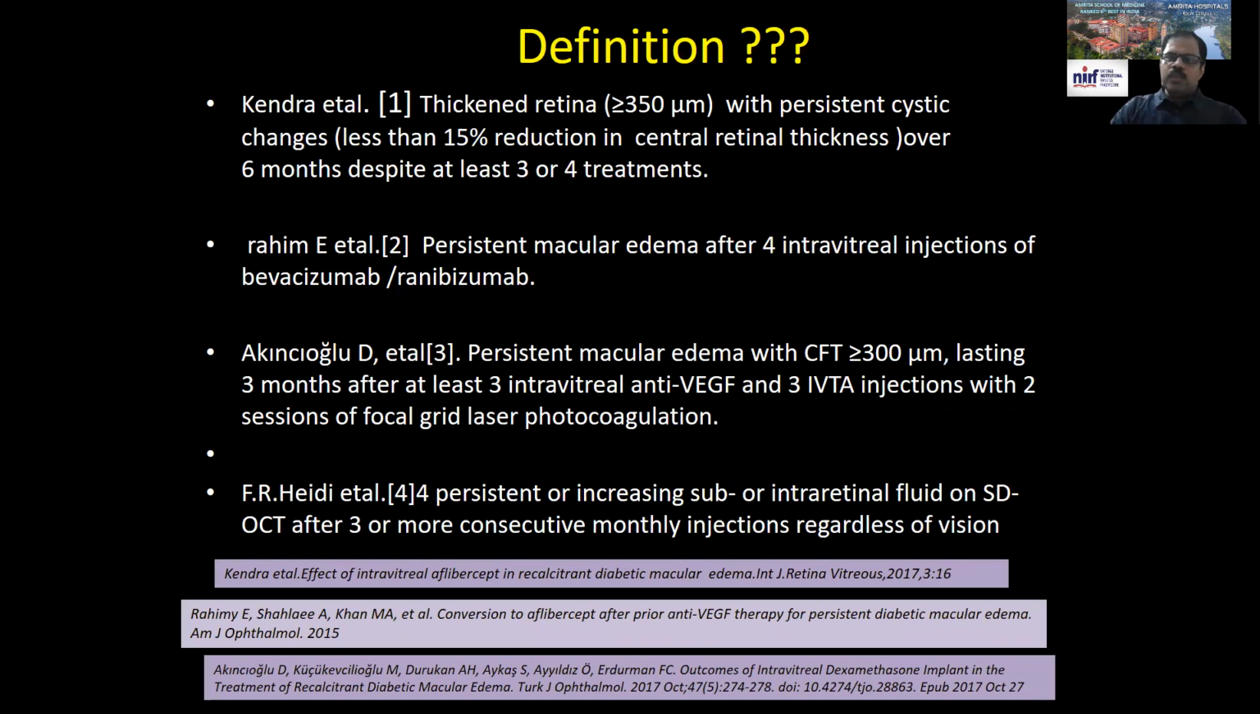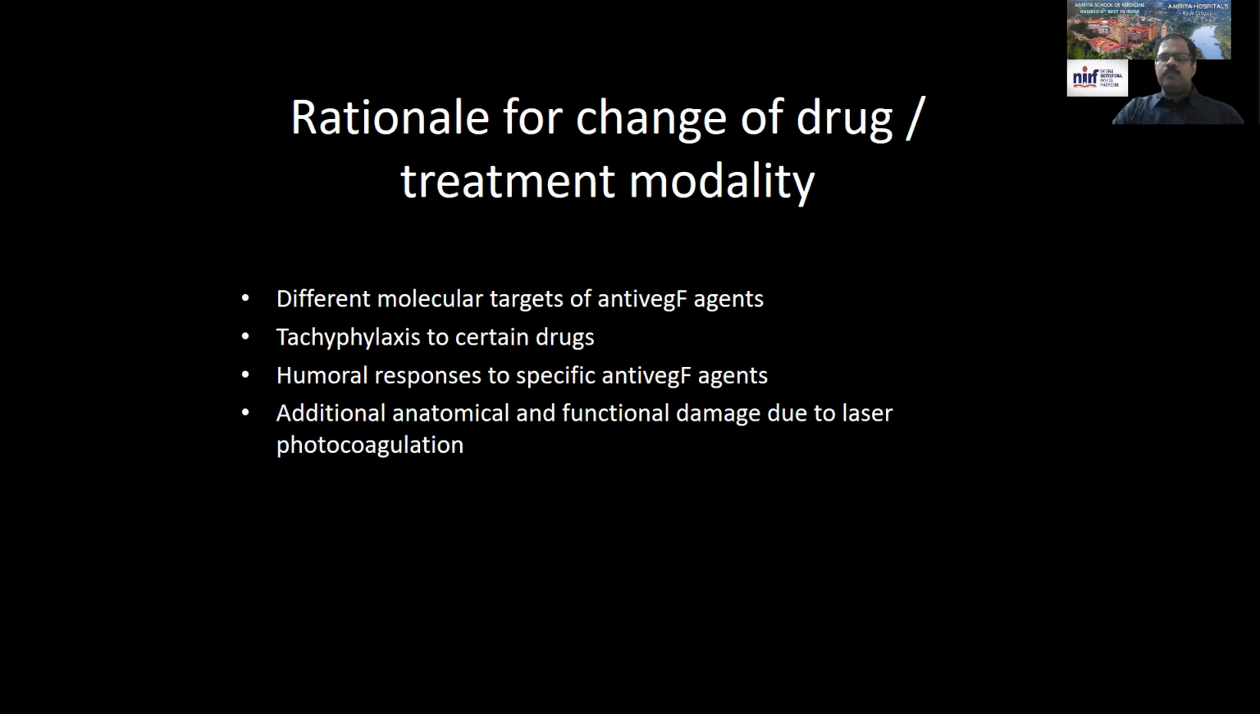There are people who have used 350 micron with 3 injections, less than 15% reduction in central macular thickness, and persistence of edema after 4 injections, central macular thickness more than 300 microns, even lasting over 3 months after 3 injections, persistence or increase in subretinal fluid. So there are different definitions which have been put in.